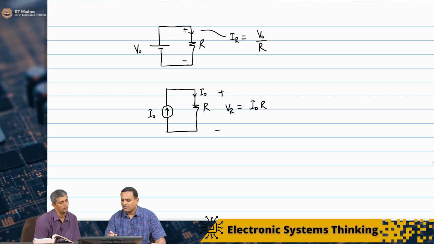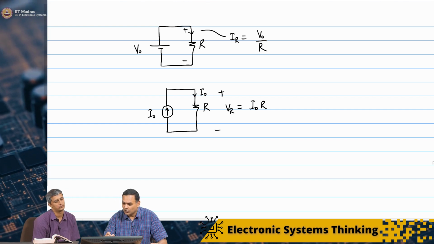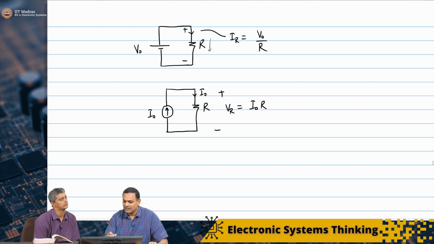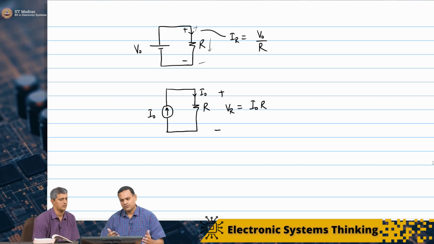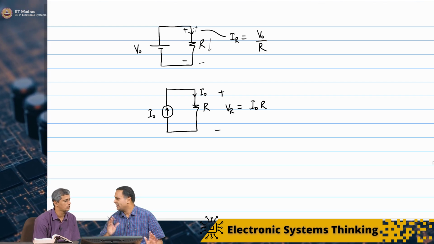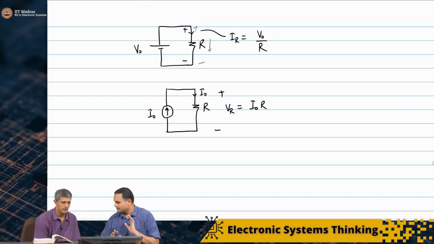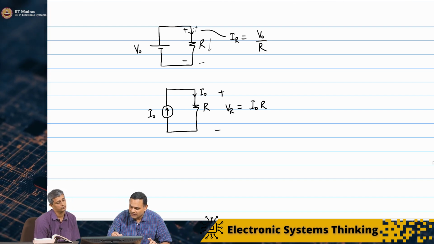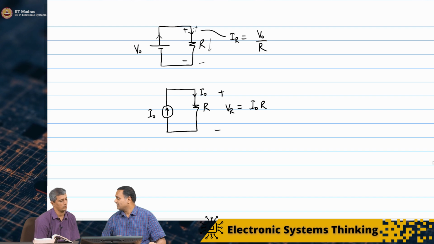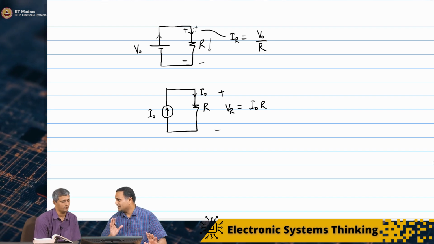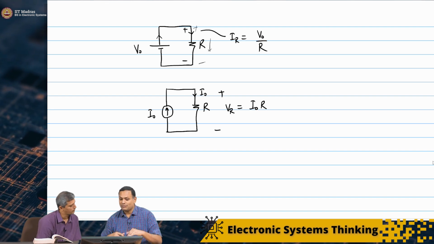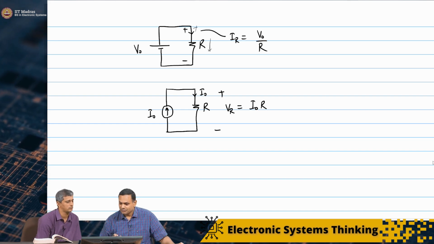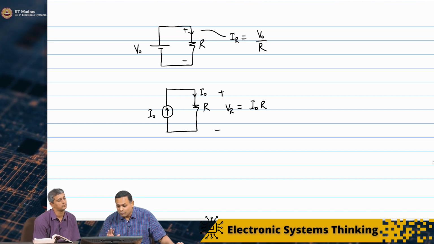So for example, for the resistance R, current is flowing in this direction and the voltage is in this direction. So the resistor is absorbing power, converting electrical power into heat. If you look at the voltage source, the direction of current is opposite. It's coming out of that element. So it is delivering power. The power absorbed is a negative number. Okay, we will follow that convention.